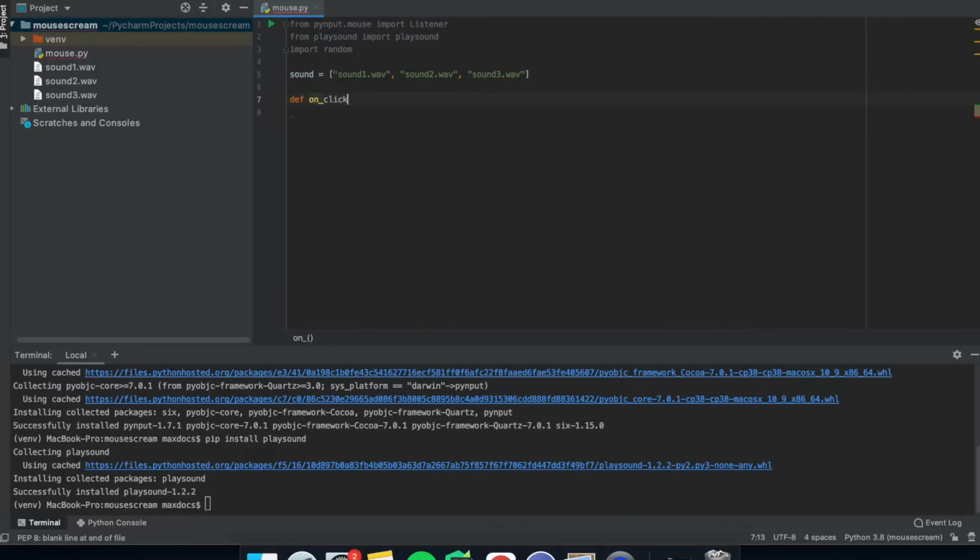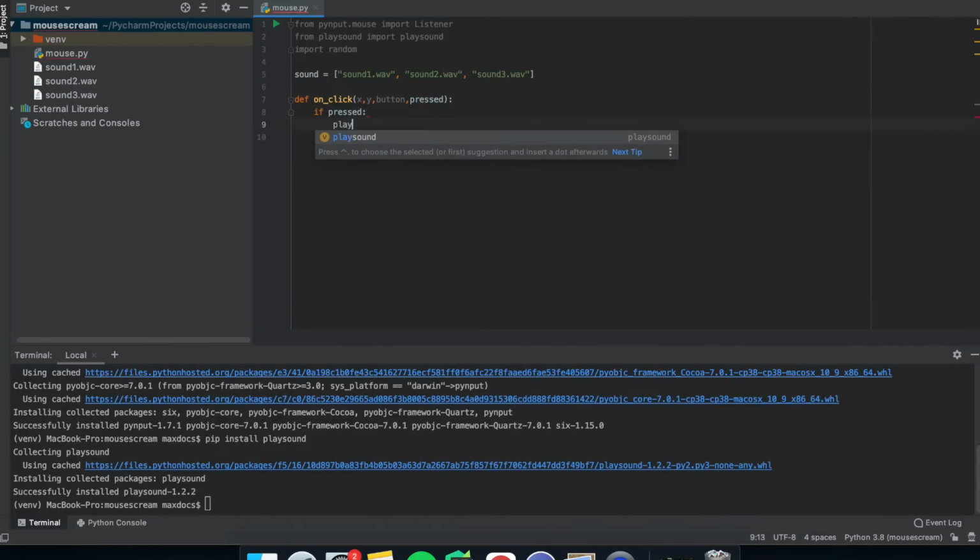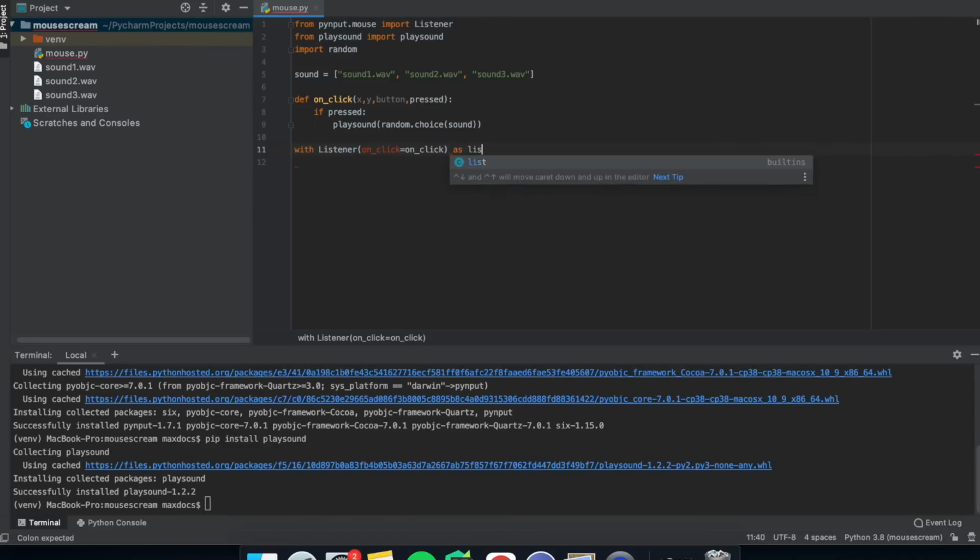So now def on_click(x, y, button, pressed). And this detects the inputs for these things, but we only need the pressed input. So now if pressed, then playsound(random.choice(sounds)), and now with Listener(on_click=on_click) as listener, then listener.join. And this creates a thread every time someone clicks the mouse. And it should look something like this.